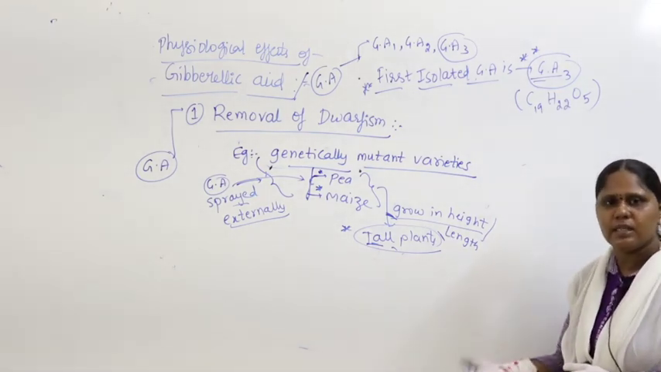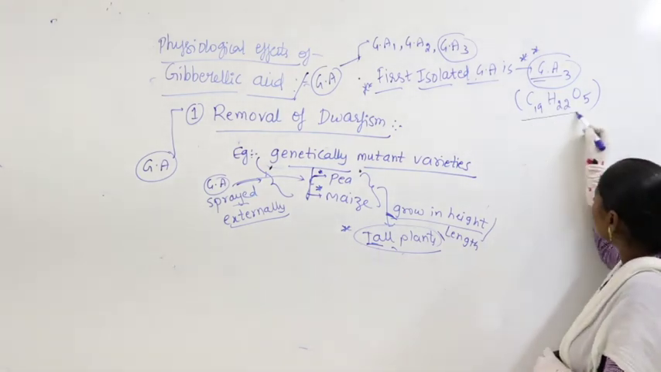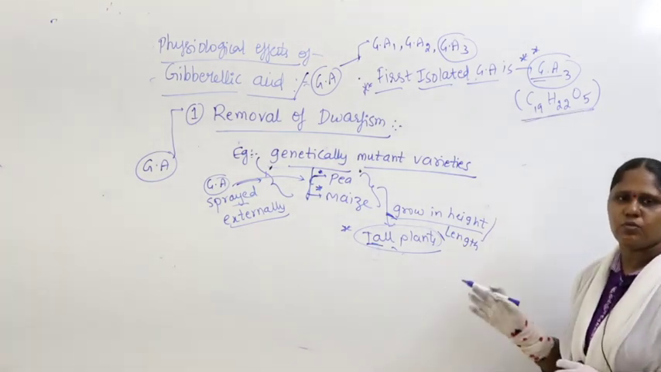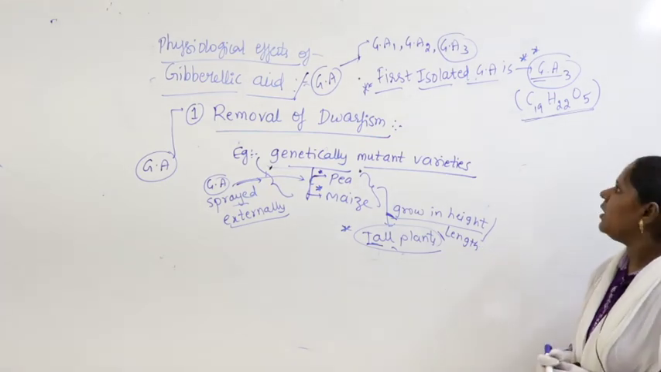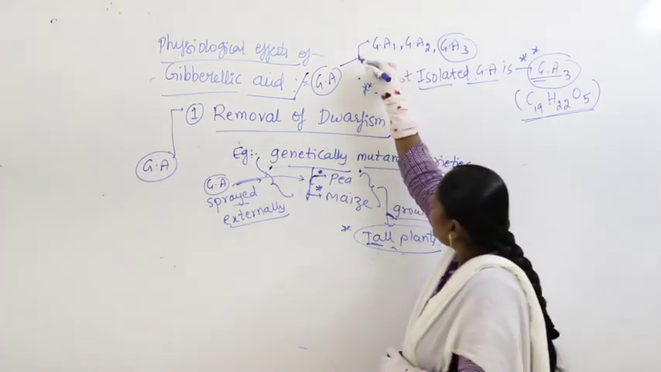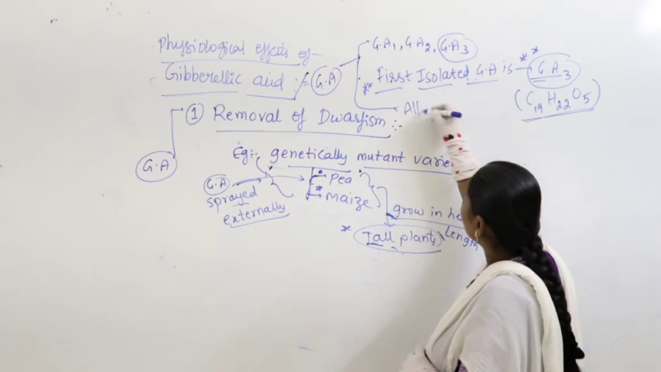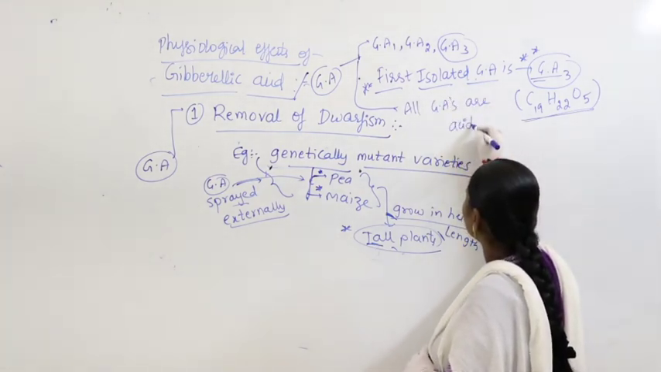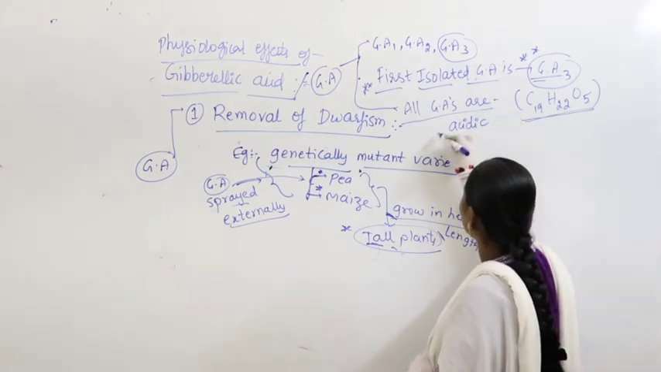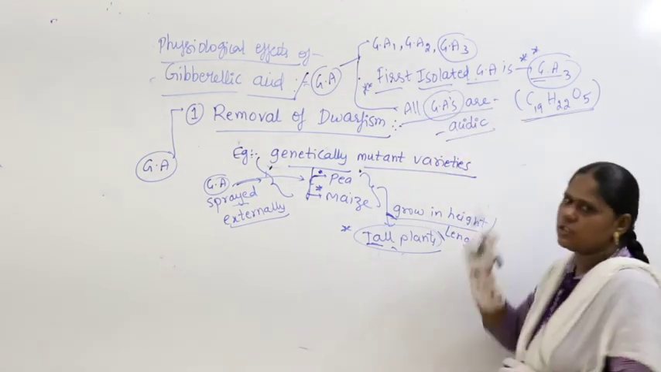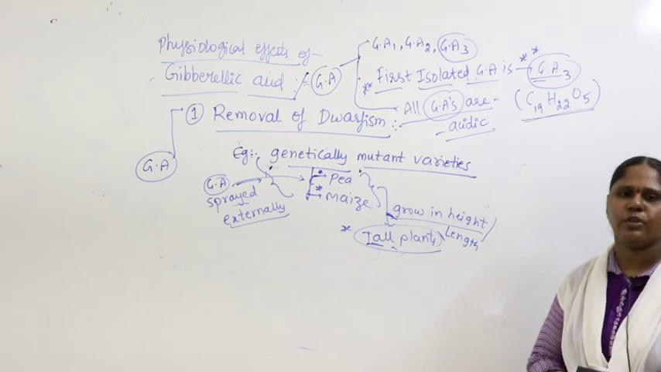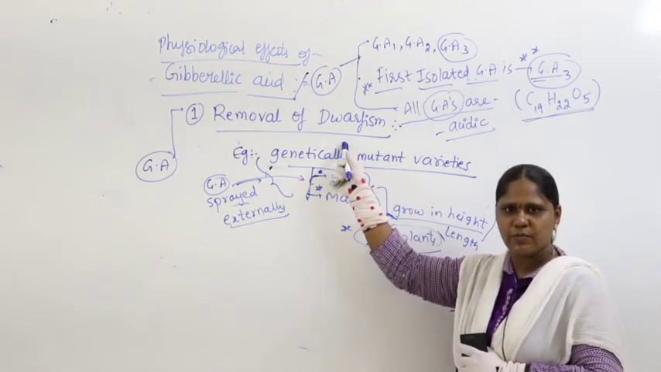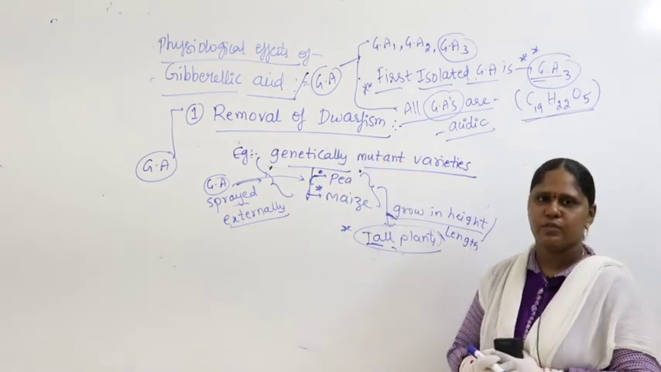What is gibberellic acid 3? Its formula is C19H22O5. Apart from this, you have to remember that all gibberellic acids are acidic in nature. So all are acidic components. Now, what are the main functions? First function, removal of dwarfism.